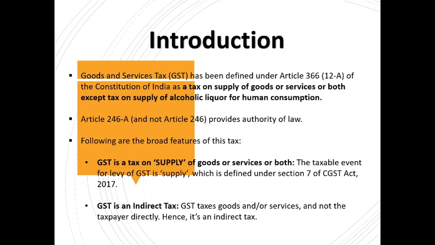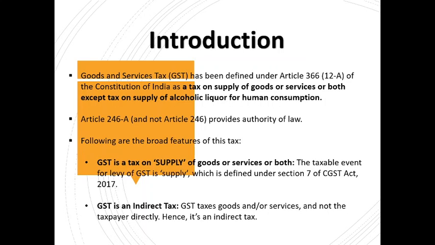In the earlier tax system, there was state VAT, and the revenue generated from that state VAT used to go only to the state government. Similarly, service tax was levied by the central government. So in the earlier system, under indirect tax, there was a bifurcation: some taxes were levied by the central government, some by the state government.